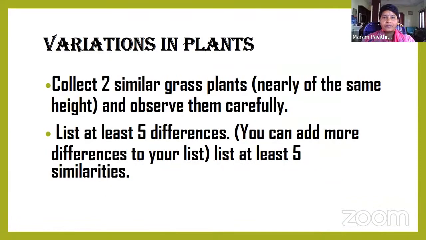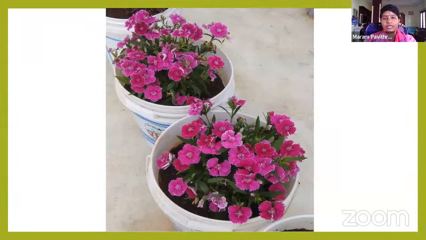If you take two similar plants, say a grass plant or any other plant, observe those two plants closely and find the differences. Find five or more variations, or fewer than five. Let us observe these two plants.